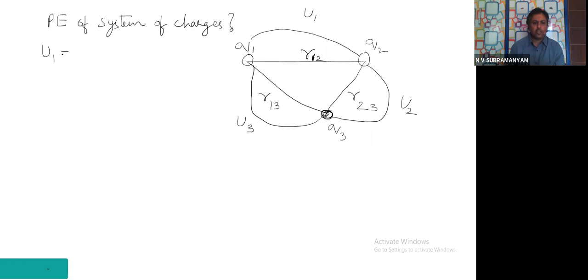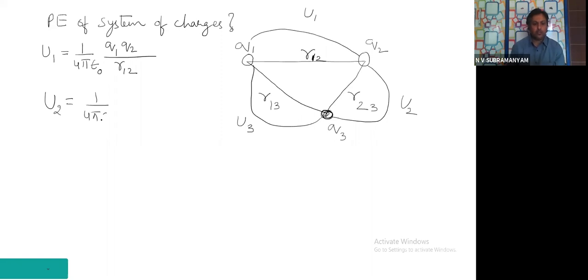First one, U1 is 1 by 4 pi epsilon 0 Q1 Q2 by R12. Like that, the potential energy between Q2 and Q3, call it U2. That is 1 by 4 pi epsilon 0 Q2 Q3 divided by R23.